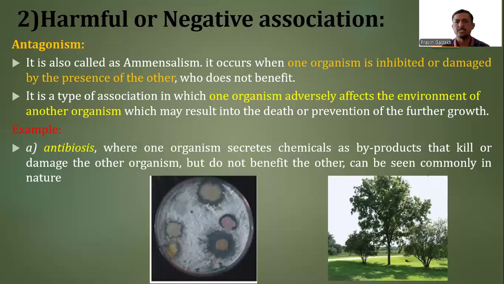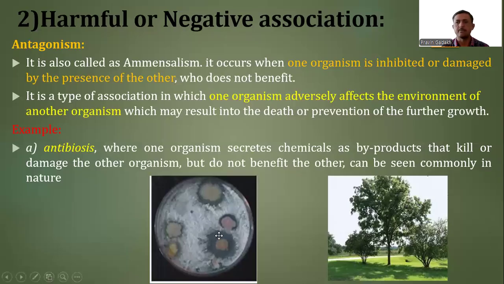That association is called antagonism. An example of antagonism is antibiosis, where one organism secretes a chemical as a byproduct of its metabolic processes, which kills or damages the other organism but does not benefit itself. This can be seen commonly in nature.